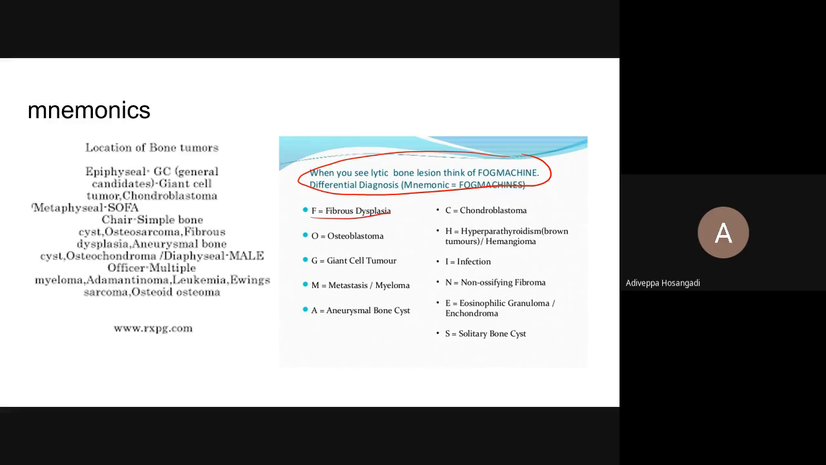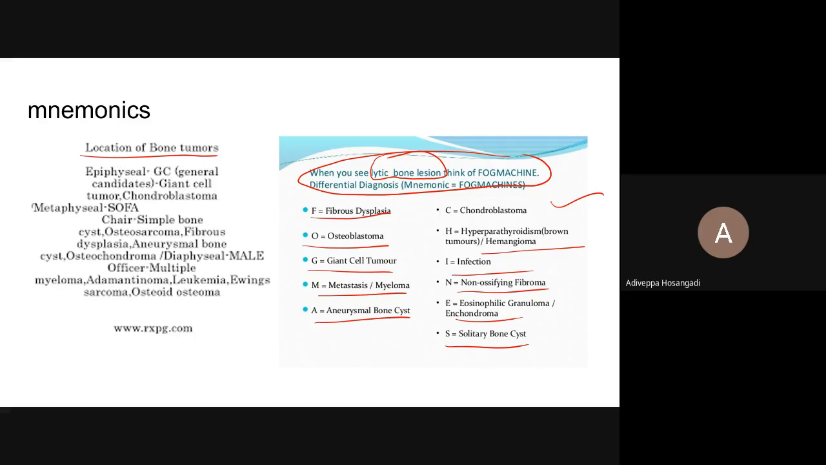Fibrous dysplasia, osteoblastoma, giant cell tumor, metastasis, aneurysmal cyst, chondroblastoma, hyperparathyroidism, infection, non-ossifying fibroma, eosinophilic granuloma, enchondroma, and solitary bone cyst. So these are the things that come into your mind if you see a lytic bone lesion.